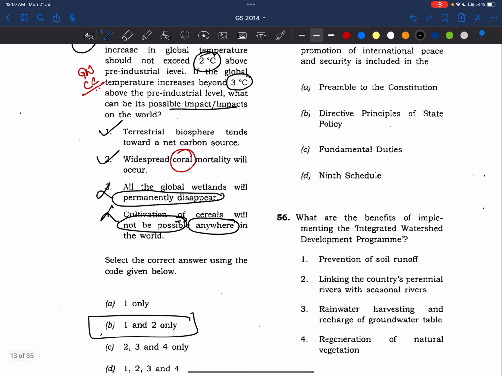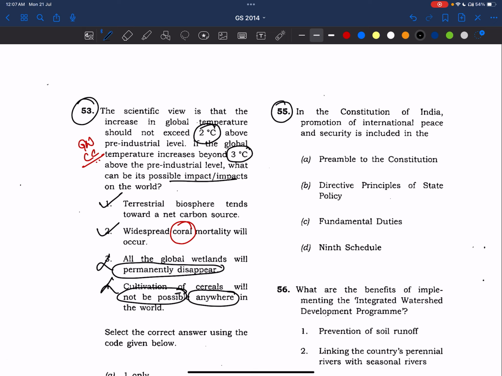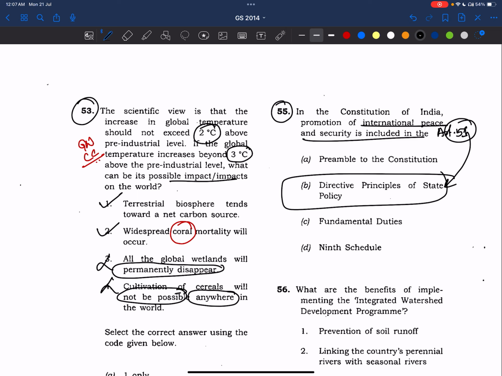Now, coming to the 55th question. In the Constitution of India, promotion of international peace and security is included in which sections. These words we see in Article 51, and Article 51 is part of the DPSPs. This is also a basic question, friends. Nothing much to talk about this. But see, we need to read the preamble, DPSPs, fundamental duties, okay, schedules we have already seen, and fundamental rights. These things are very important. Whoever is preparing for UPSC knows how important these are. So we'll revise these topics from our Lakshmikant chapters.